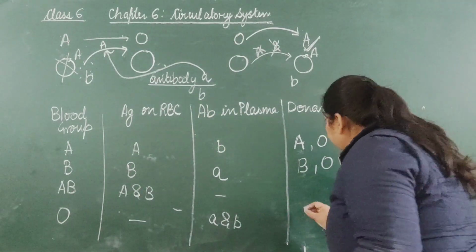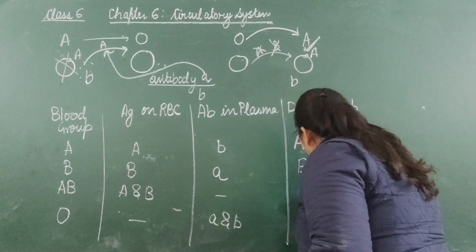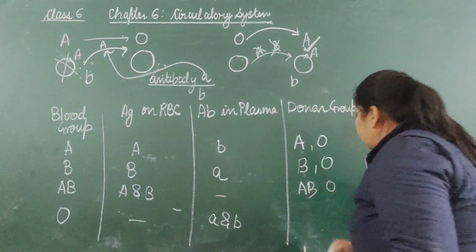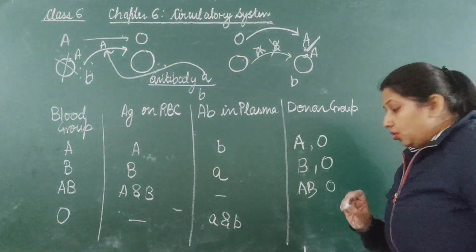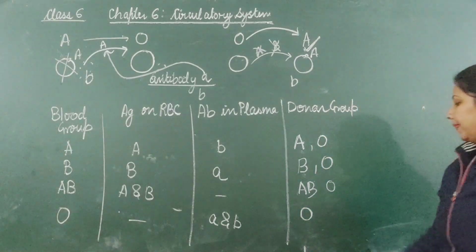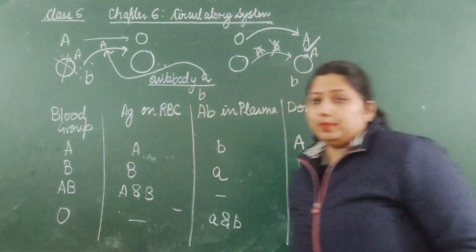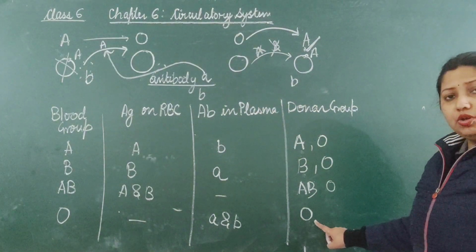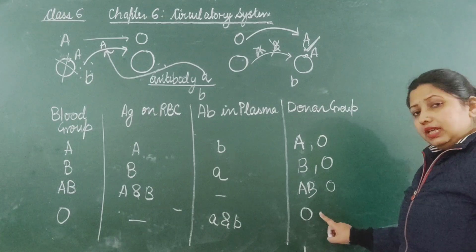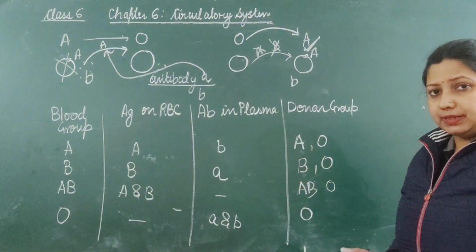In case of AB, the AB person or O can donate. And O person can donate their blood only to the same blood group person. Neither A nor B nor AB, so no other blood group can donate their blood to the O blood group person.